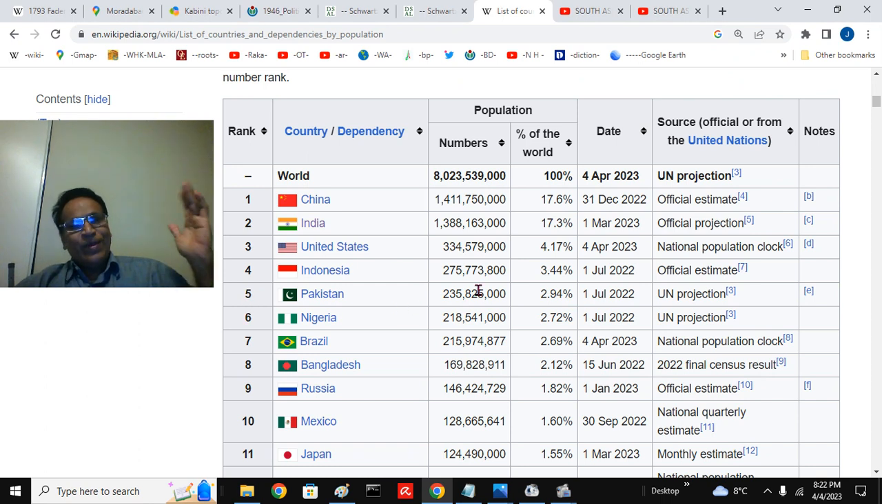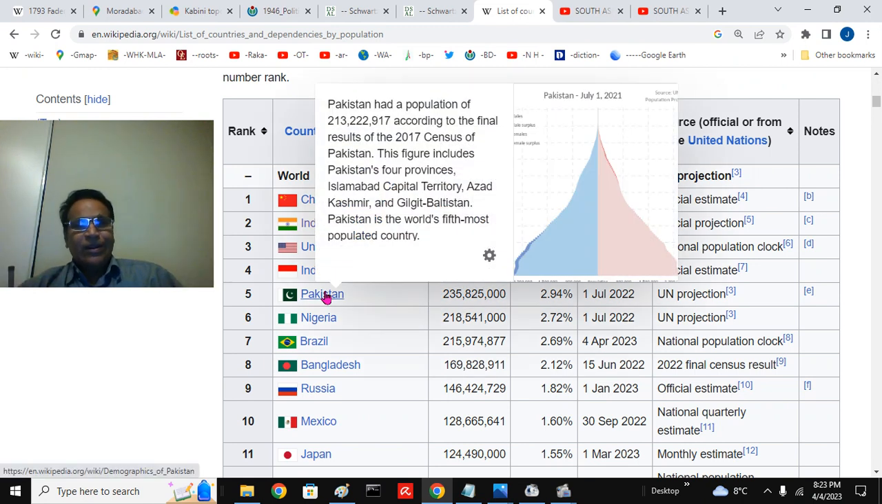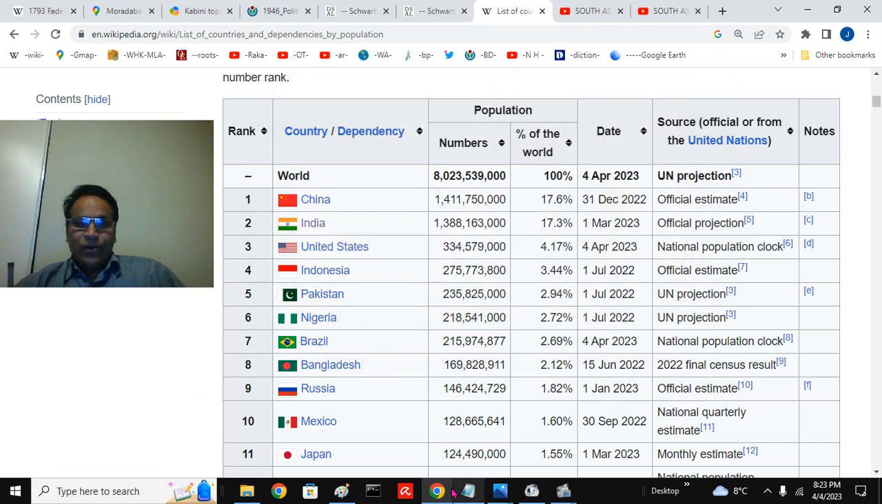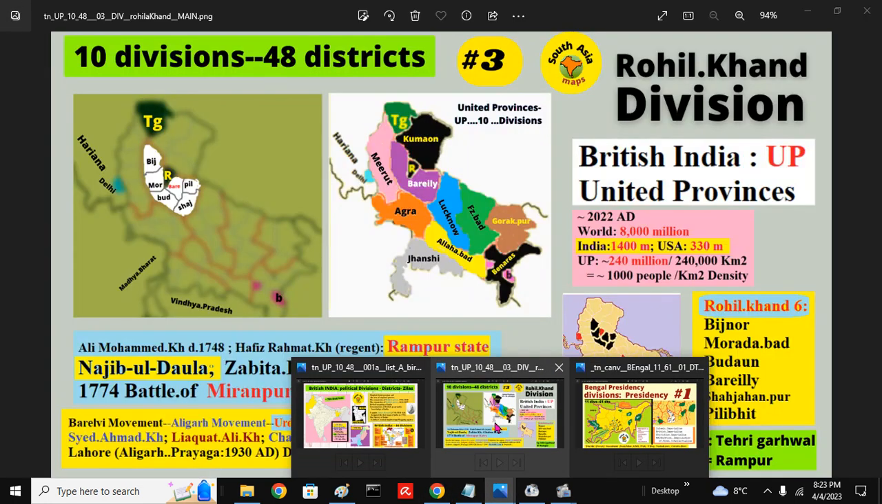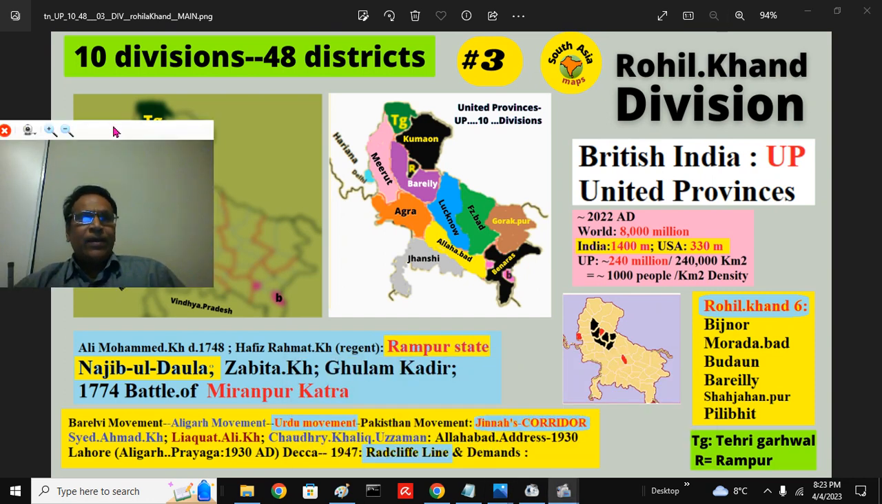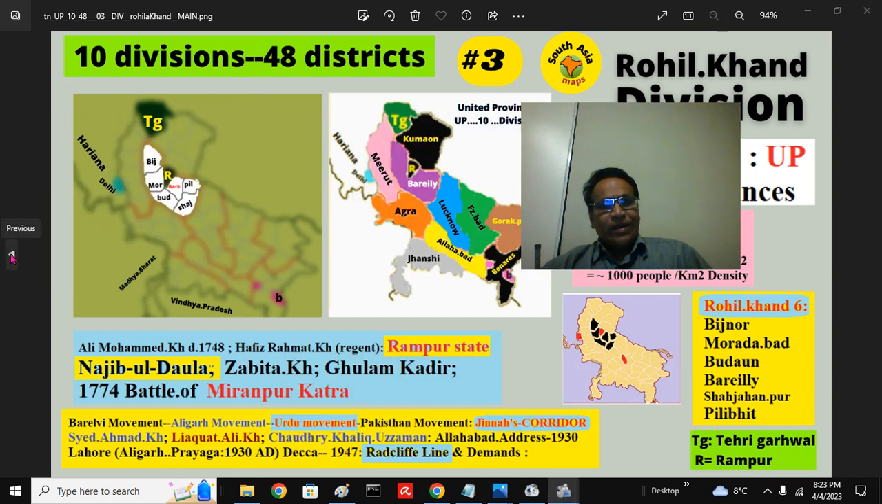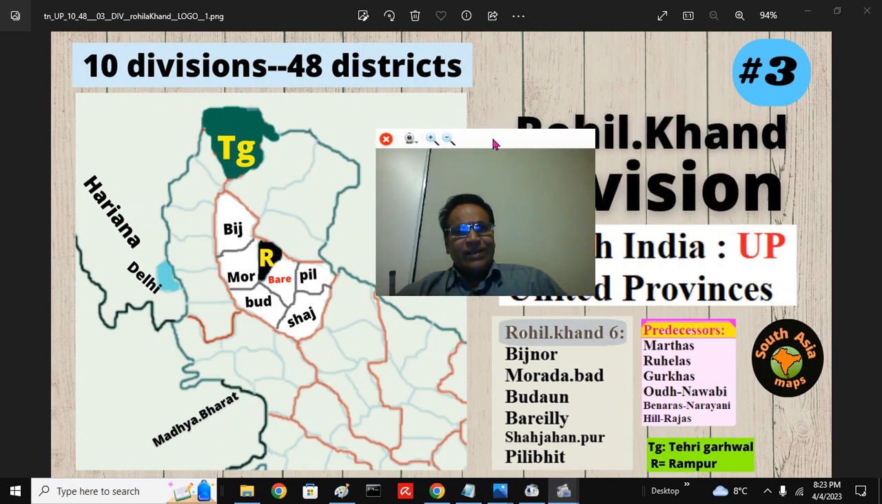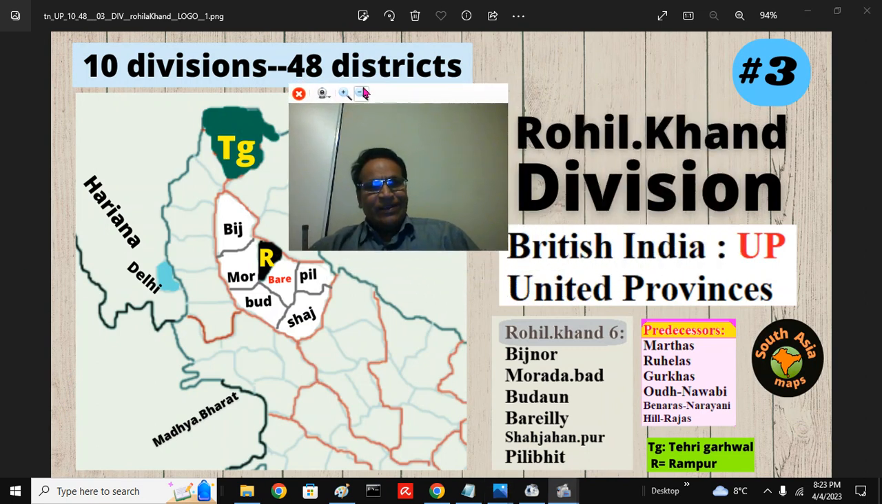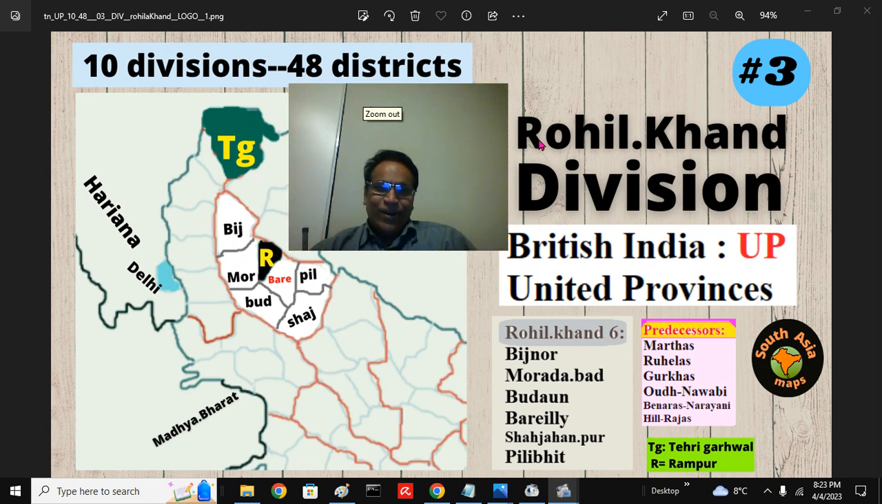It has more people than Pakistan, that is West Pakistan, with Punjab, Sindh, Khyber, Baluchistan, and so on. There are more people living in the United Provinces. That's the critical thing we have to keep in mind, how the events are going to pan out in the next 1 or 2 decades. So that is about the fascinating 10 divisions, 48 districts series of British India's United Provinces,